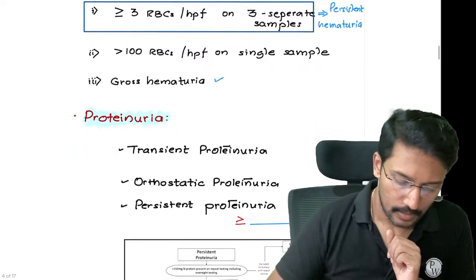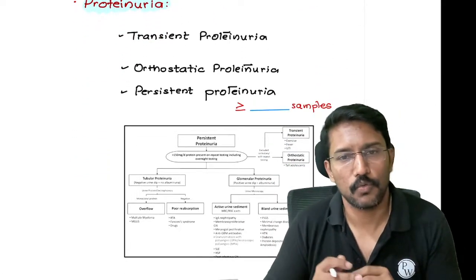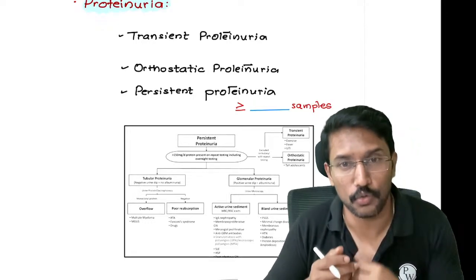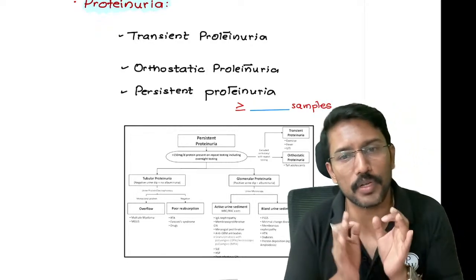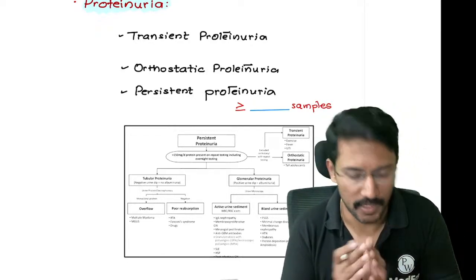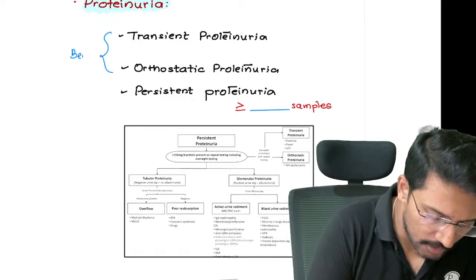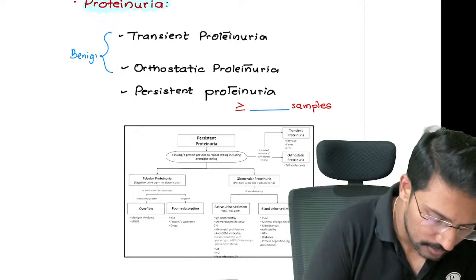Okay. Now coming to proteinuria, right? Proteinuria में क्या questions पूछेंगे? When do you call it transient proteinuria? When do you call it orthostatic proteinuria? When do you call it persistent proteinuria? Okay. क्योंकि persistent proteinuria significant है, बाकी benign है, right? The transient proteinuria and orthostatic proteinuria are benign. They do not indicate any medical disorder.